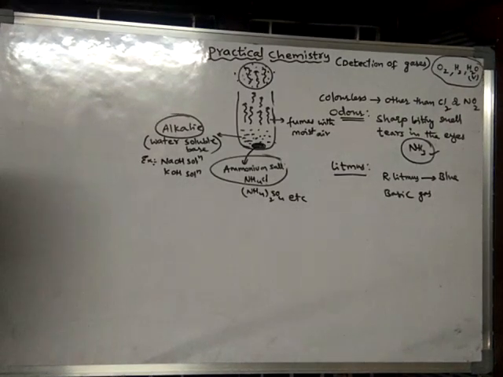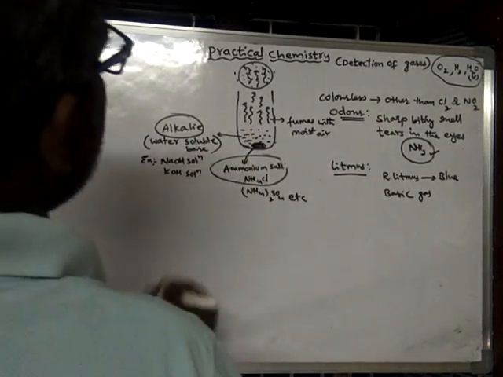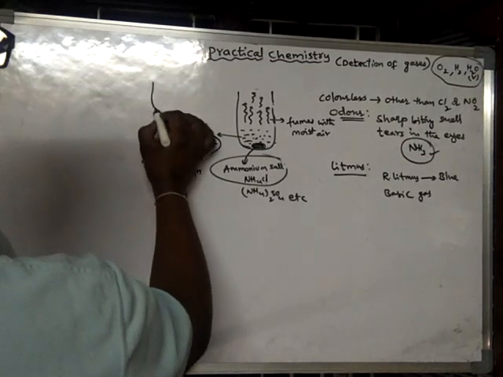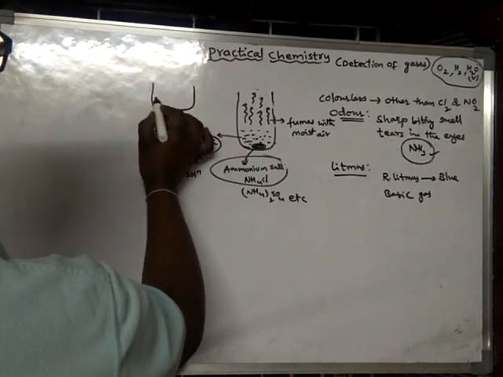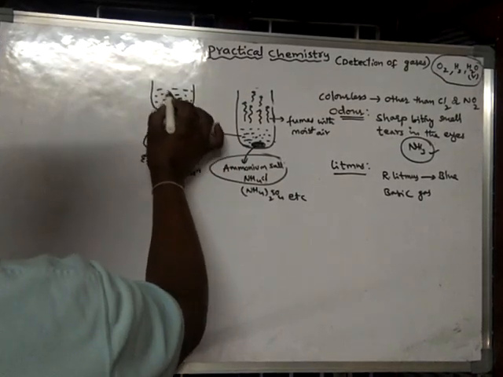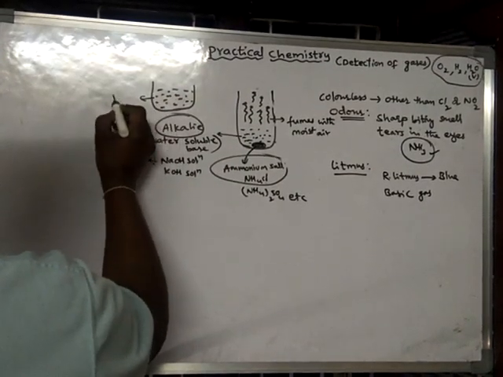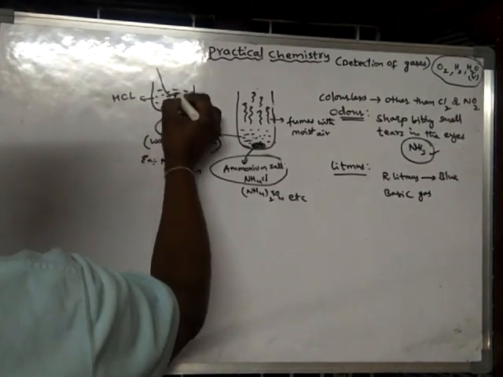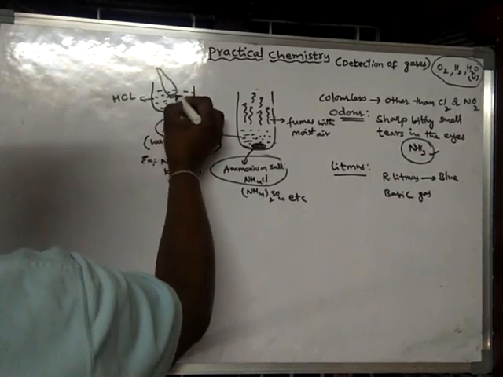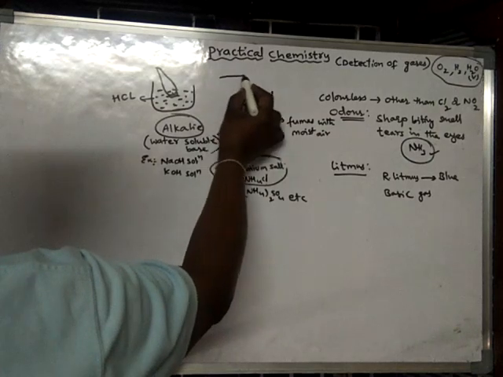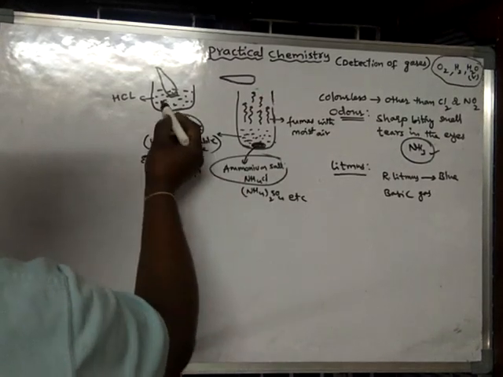Simply dip a glass rod in HCl and introduce it into this gas. Suppose this is HCl liquid acid. Which one is it? It's an acid. It is HCl, and just simply dip a rod into this and bring the rod which is dipped in HCl.